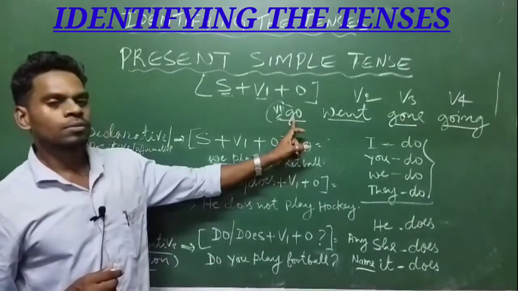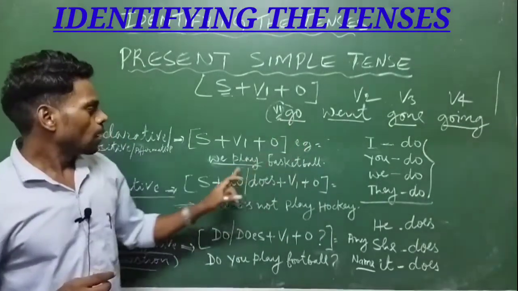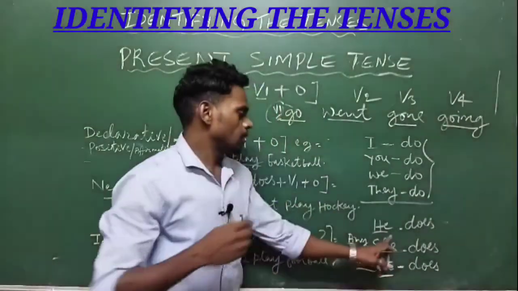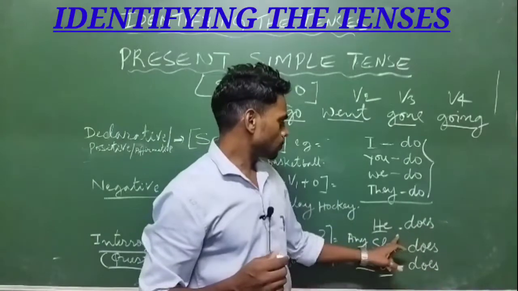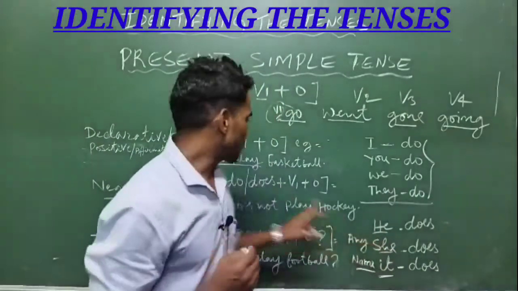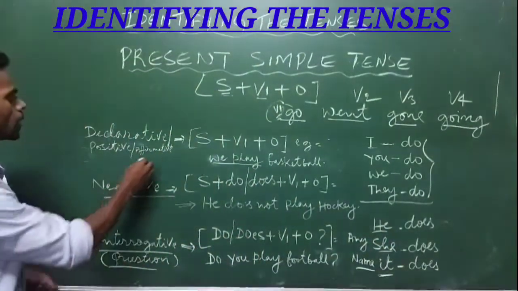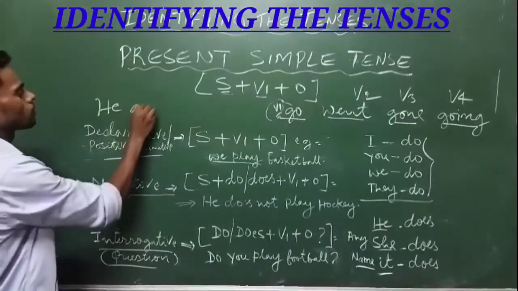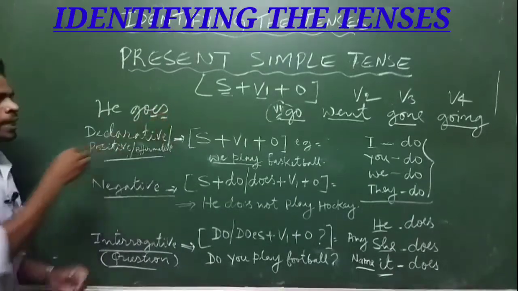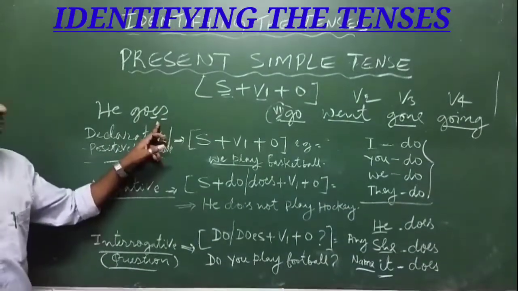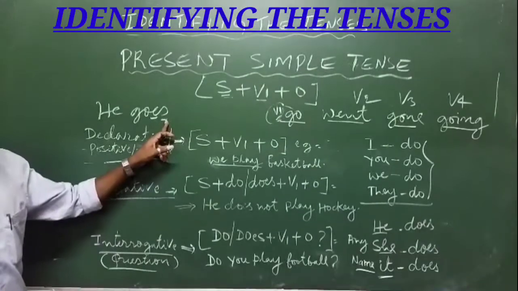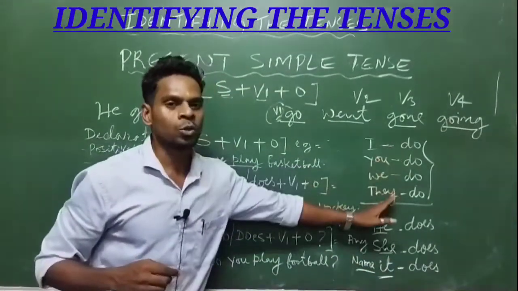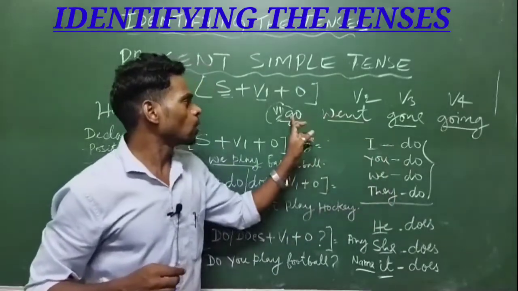V1 here is go. Whenever we make a positive or declarative sentence with he, she, it, we use s or es with V1. For the rest we do not use it; we use only V1.